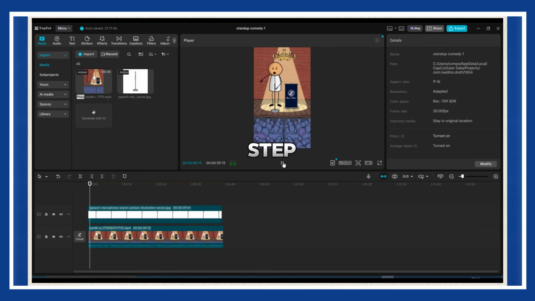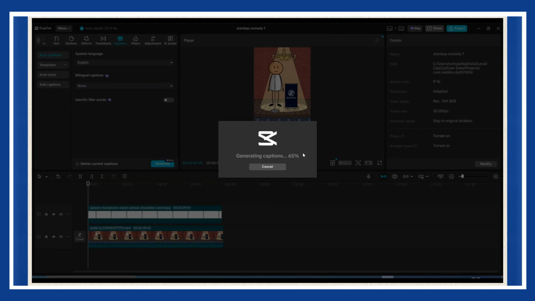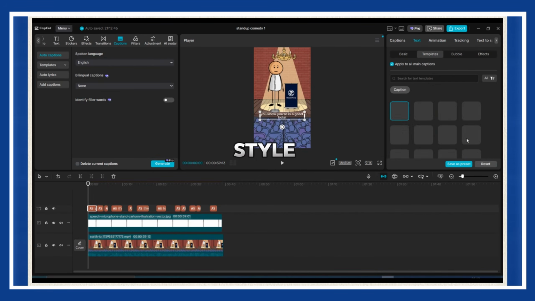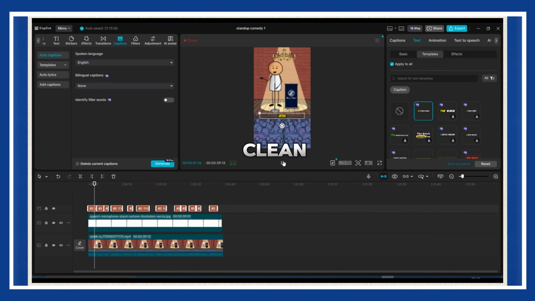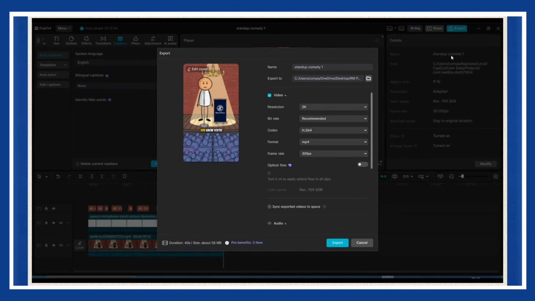And now, the final step, captions. Inside CapCut, look for the Captions tab. Click Auto Captions and let the app generate them automatically. Adjust the position so they're not covering your character's face, and then pick a template style that matches your tone. Bold, clean, and easy to read. Once everything looks perfect, go ahead and export the video in high quality. And that's it. Your animated comedy short is done.